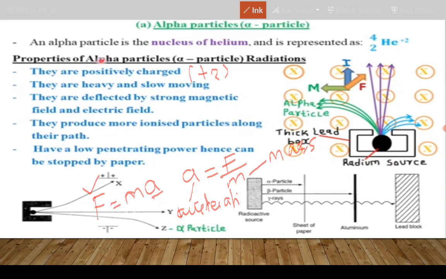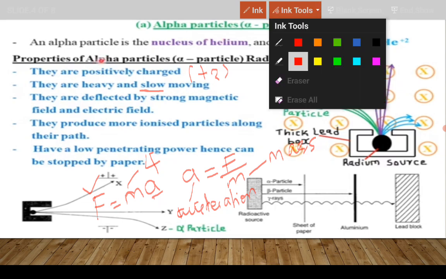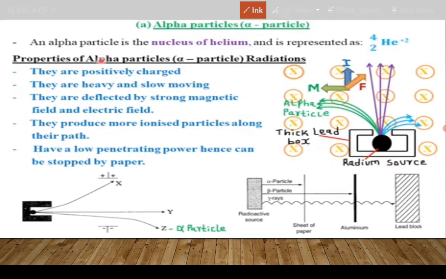Therefore, acceleration and mass are inversely related. So why do they move slowly? It's because they have huge mass. A mass of 4 makes them move very slowly compared to either beta particles or gamma radiations.